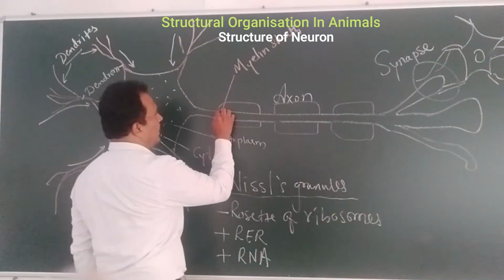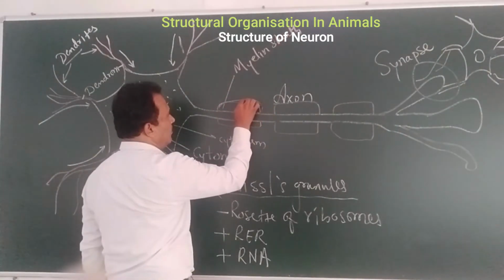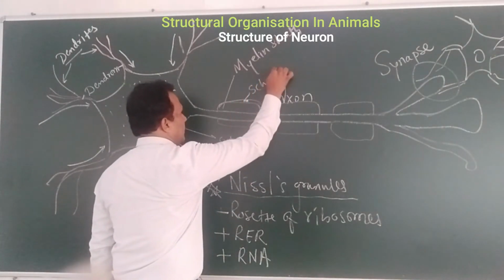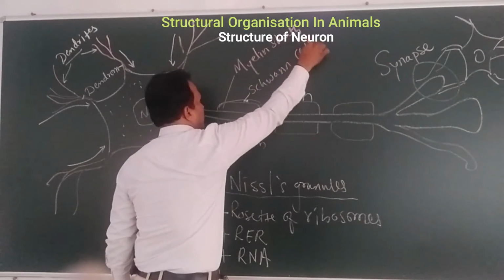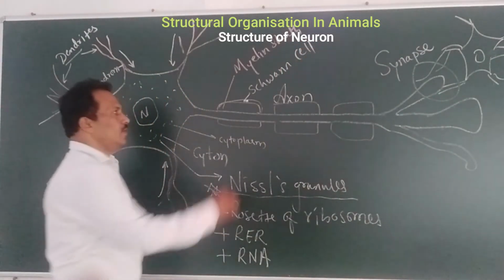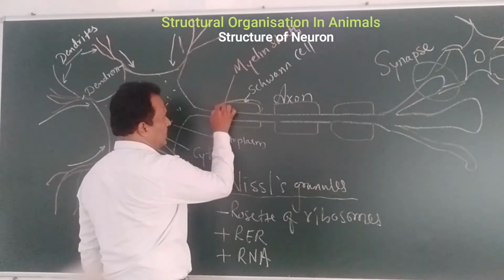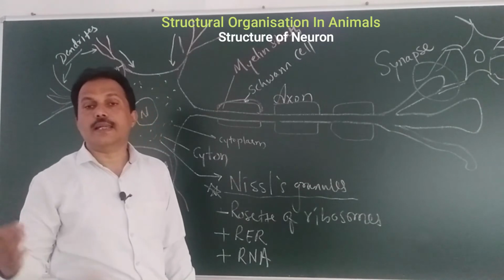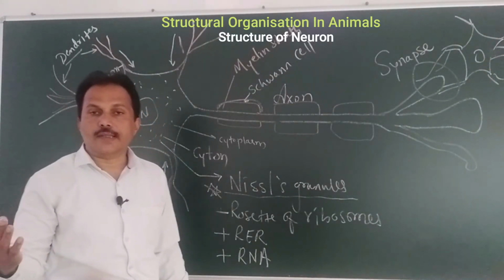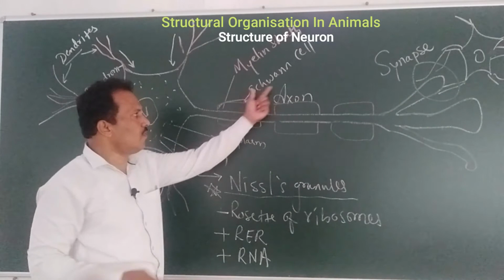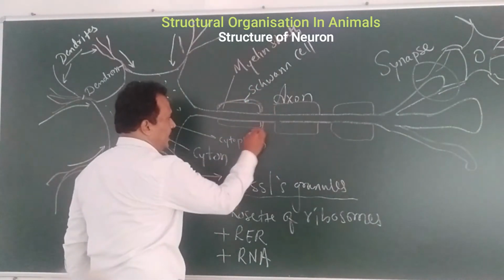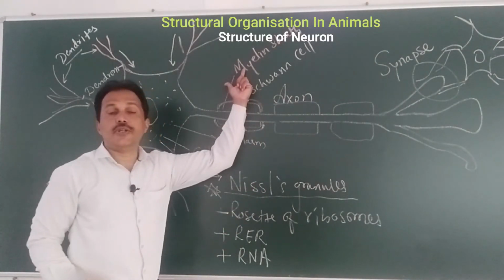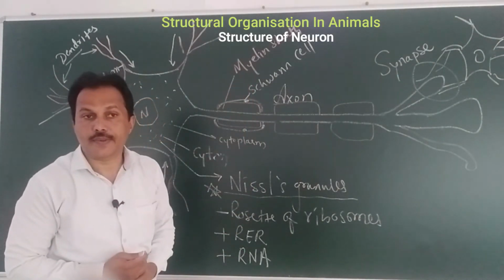And surrounding you will find a cell, attached here with one nucleus, and this is the Schwann cell. Here you will find a nucleus surrounding this thing. This is a Schwann cell, a type of glial cell, which we'll discuss afterwards. Schwann cells secrete the myelin sheath made up of lipids.